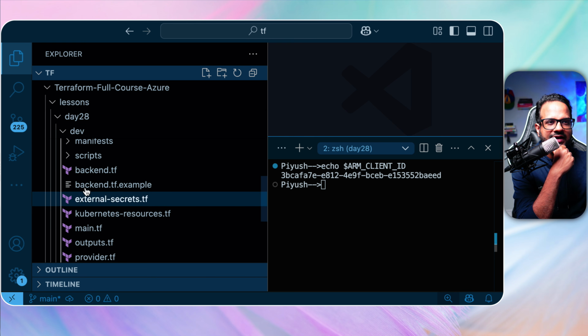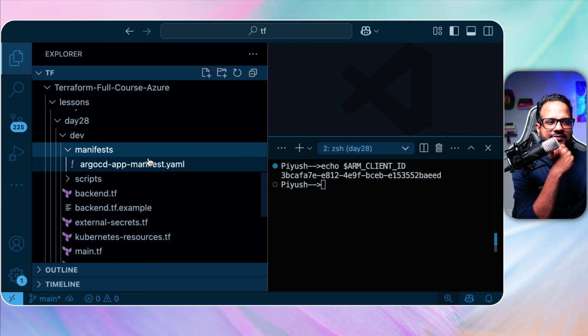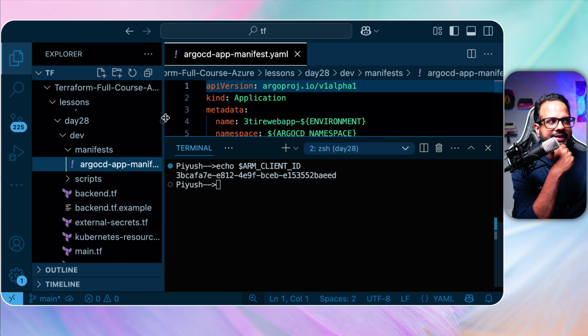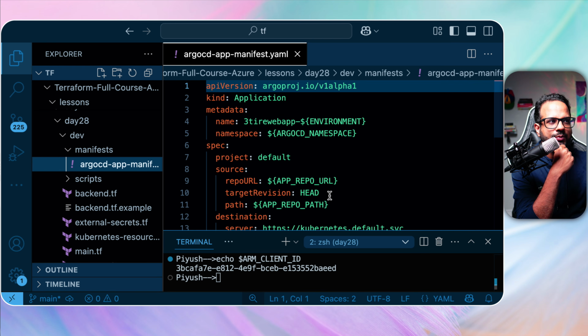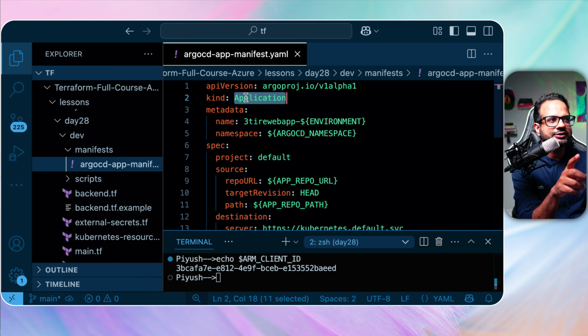Dev folder will have manifest, which is the Argo CD manifest. Okay. So this is where the Argo CD application will be deployed from. Okay. So it's of kind application because when you create Argo CD, it will also create a custom resource definition for application. And you can basically create an application.